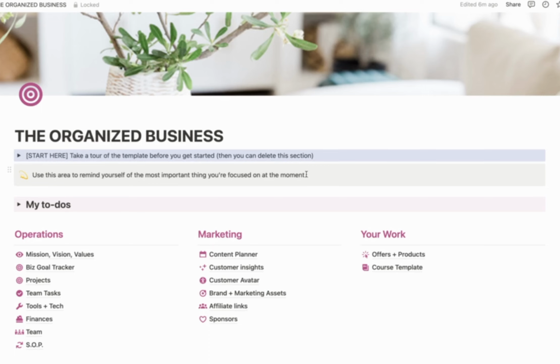Use this area to remind yourself of something that you need to stay focused on in the moment, or maybe your company's mission or vision. I like to keep my vision up here because it just reminds me of why I'm doing what I'm doing.